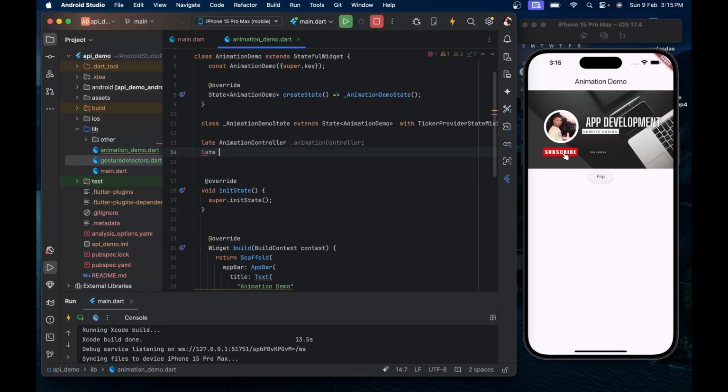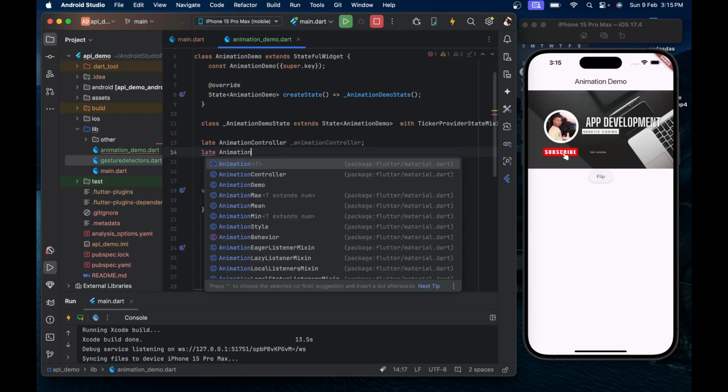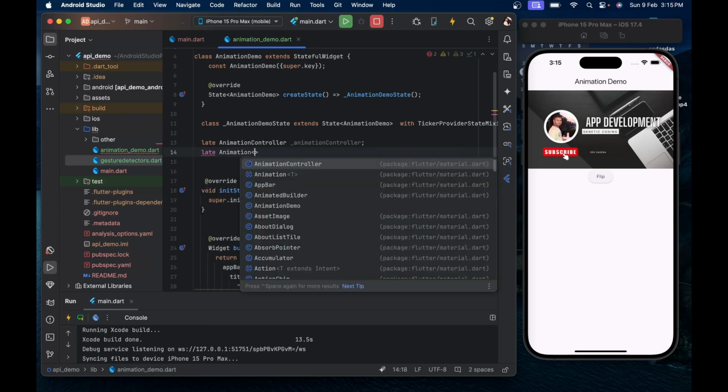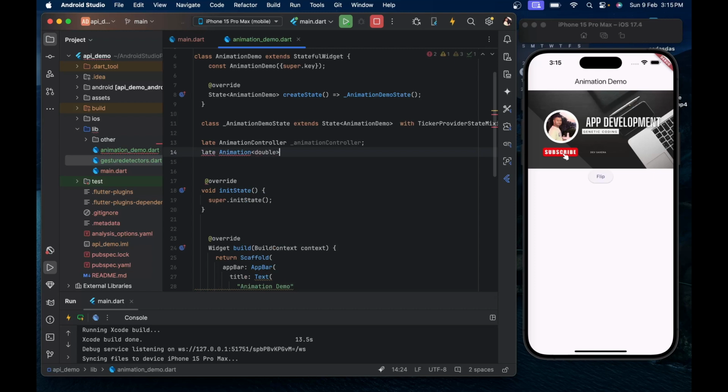After that we have another variable, animation, because in this video we are discussing the concept of flipping the image from 0 radian to 180 radian. Radian is a double value, so we will define it as double, and we will make it flipAnimation.